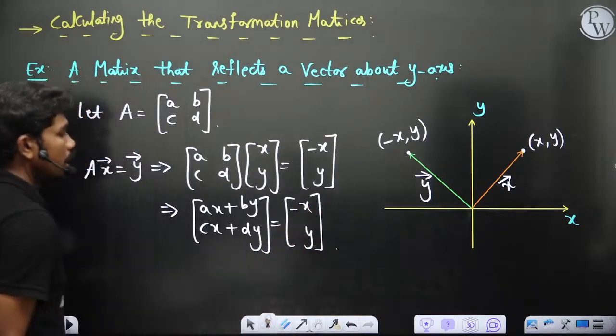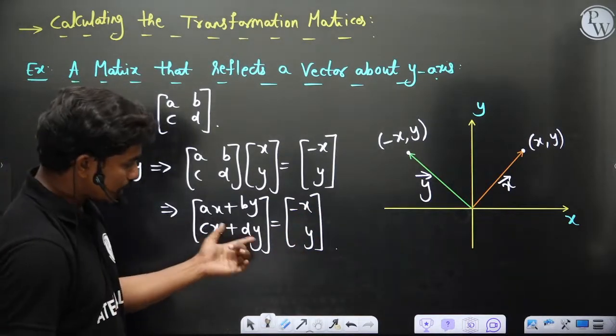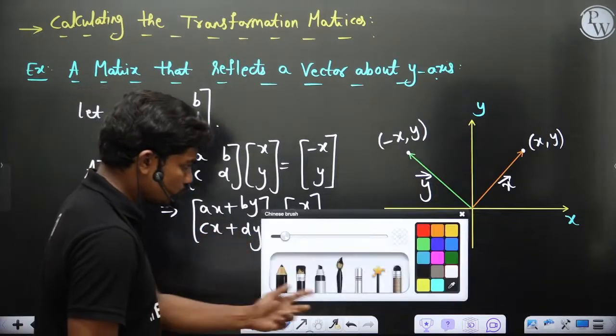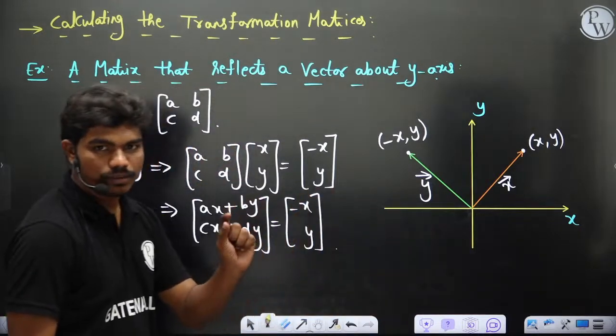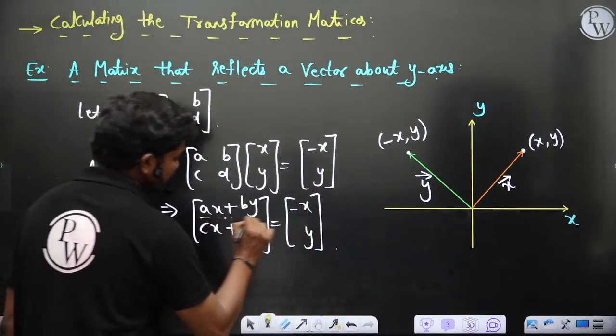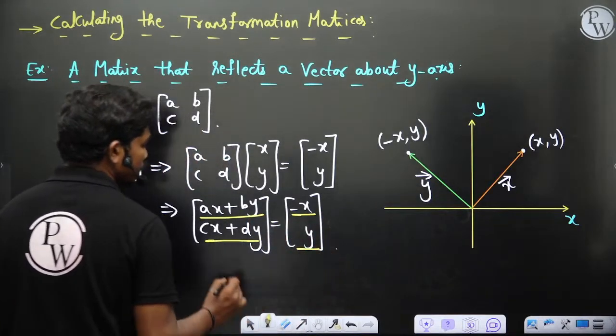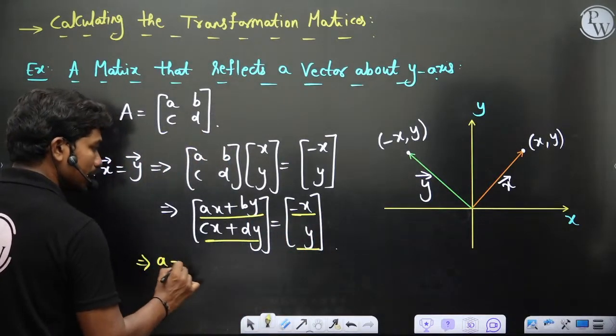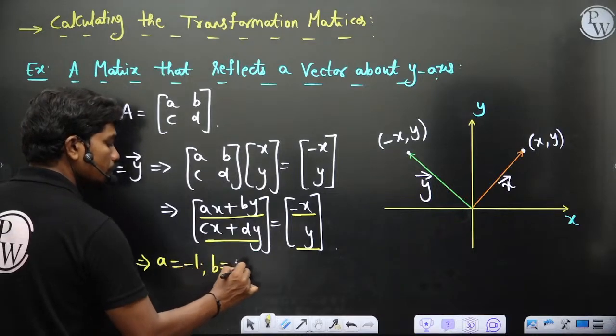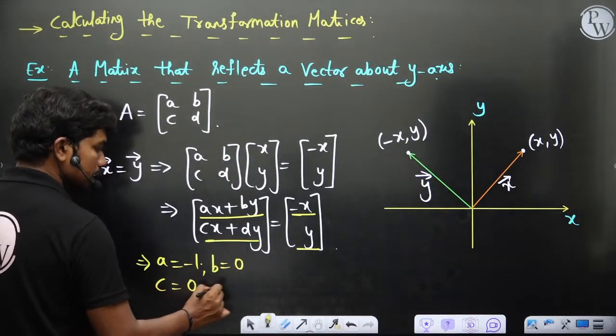If two matrices are equal, then the corresponding elements should be the same, which means ax plus by should be equal to minus x and cx plus dy should be equal to y. This implies a equals minus 1, b equals 0, c equals 0, d equals 1, of course.